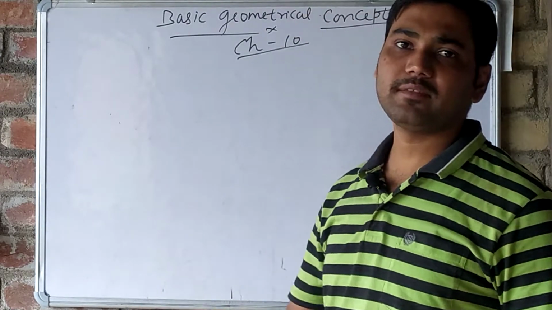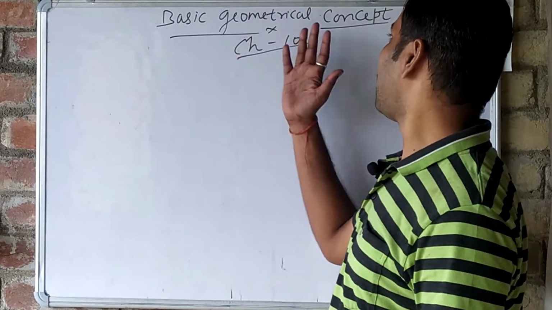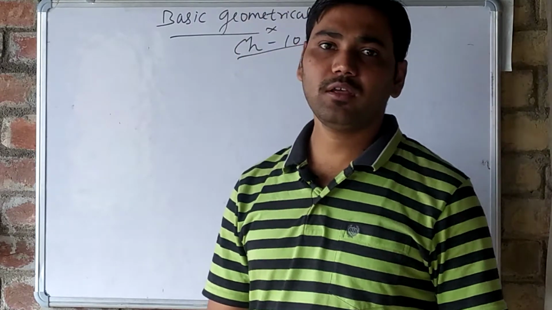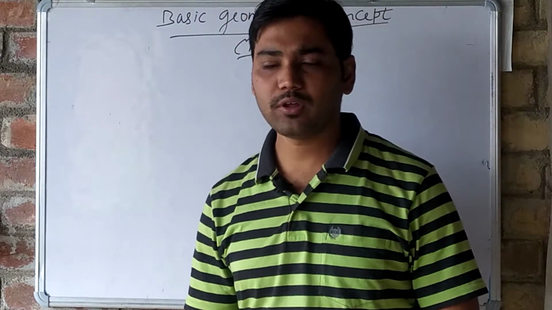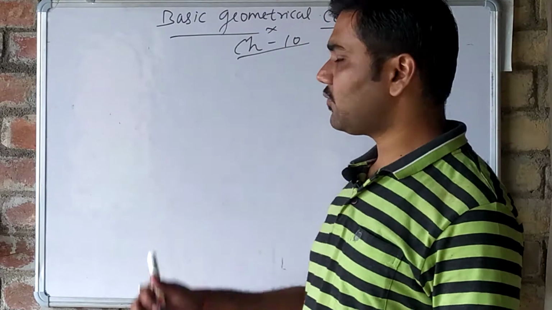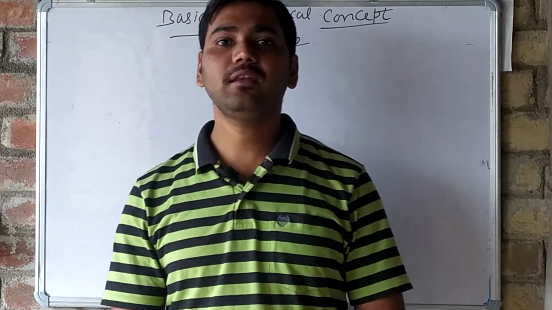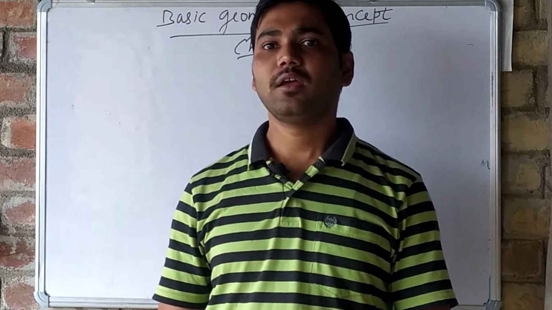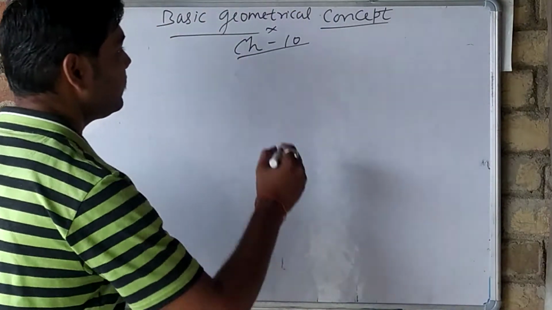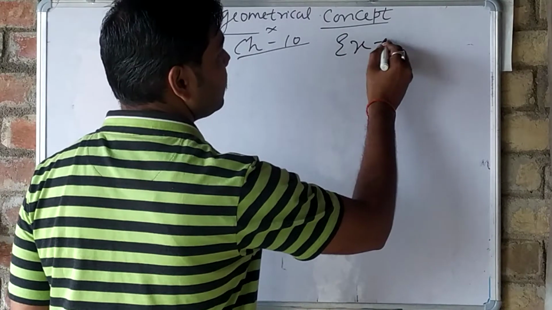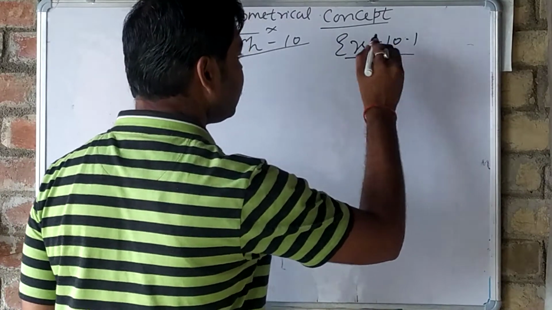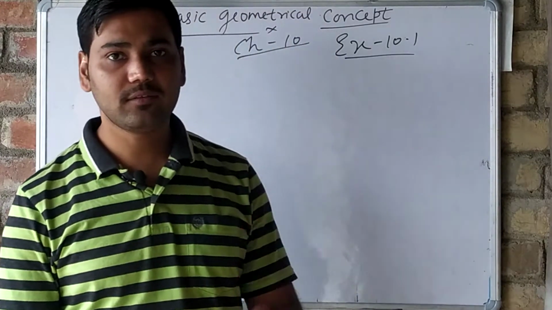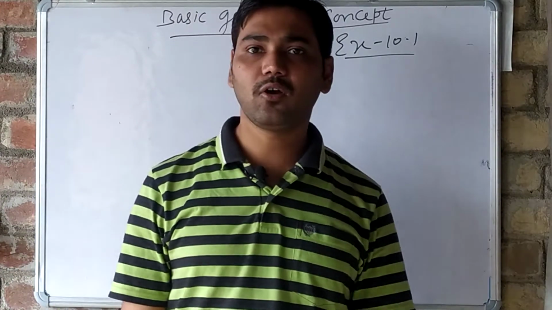Now today we will begin chapter 10, basic geometrical concepts. We will start geometry today. In this chapter we have to study about line segment and about ray. In exercise 10.1 we have to study only this much about line, line segment and ray of light.